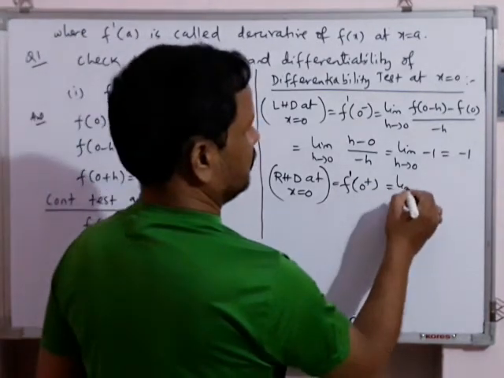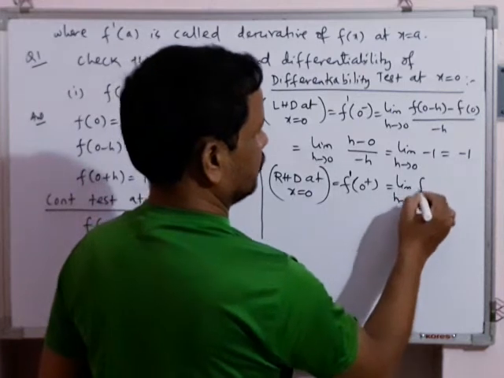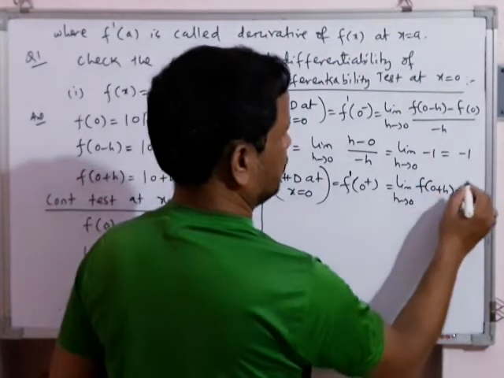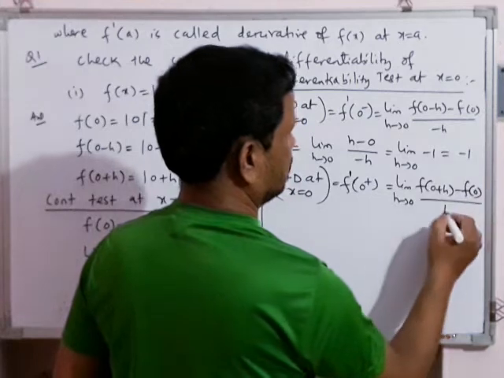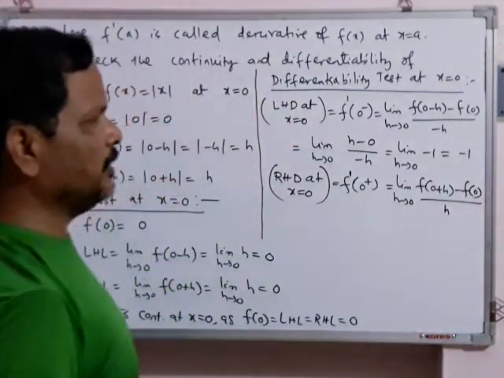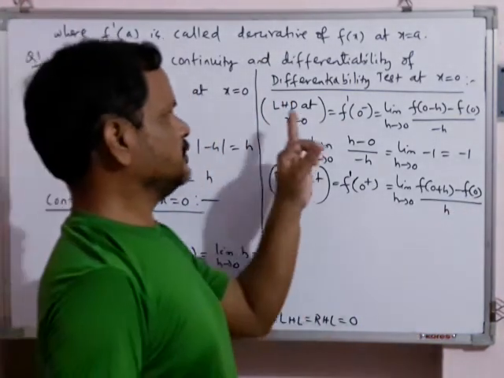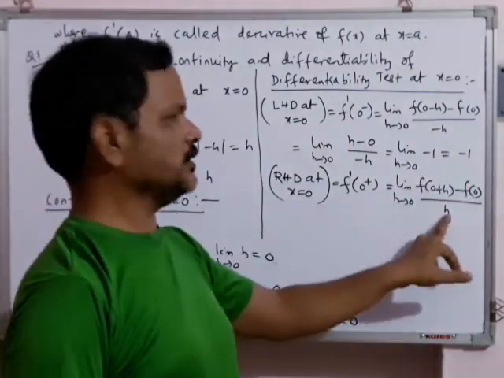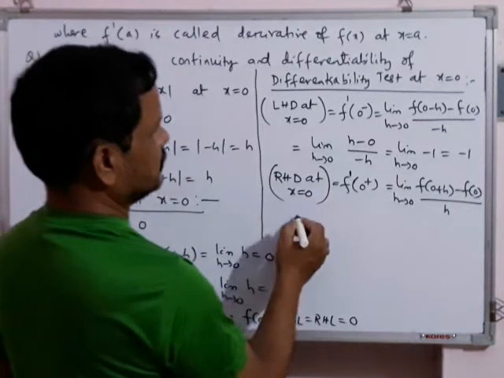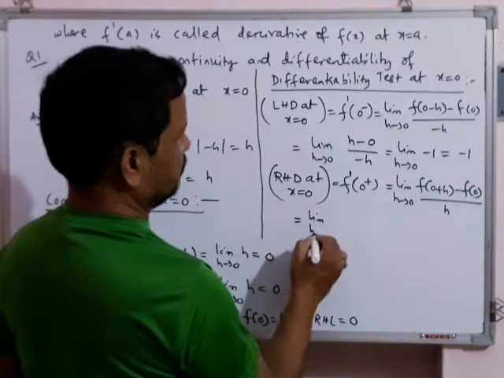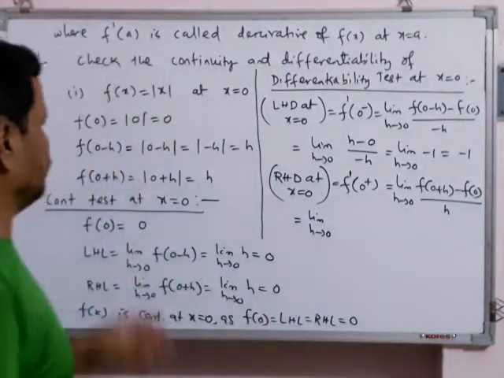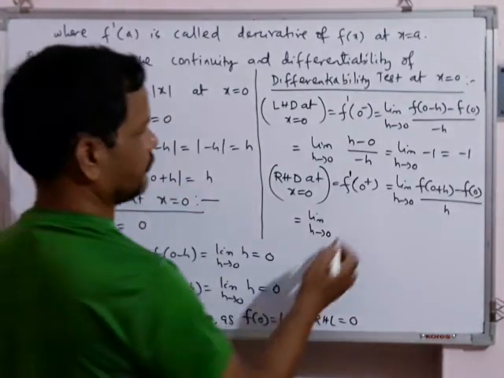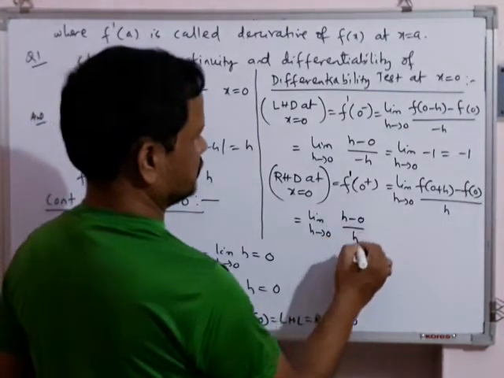So the formula will be limit h tends to 0, f of 0 plus h minus f of 0, divided by h. I am repeatedly saying, in LHD the denominator is always minus h. In RHD the denominator is h. This is the point you should note. Limit h tends to 0, your f of 0 plus h is h, minus 0, by h.